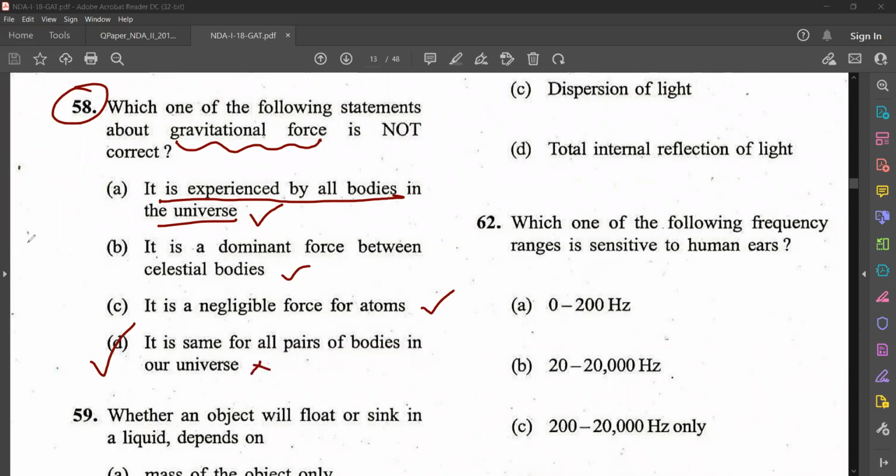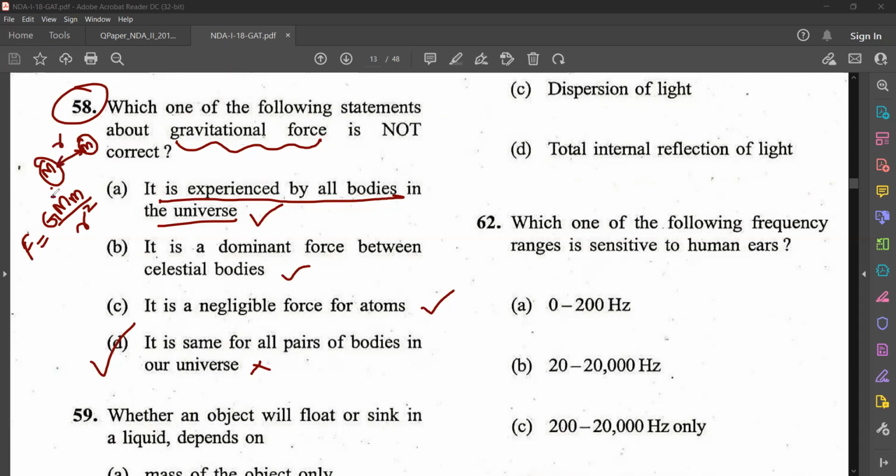See, what is the equation for gravitational force? F is equal to GMm by r square, isn't it? Where M is the mass of the first body, small m is the mass of the second body, G is the gravitational constant, and r is the distance between them.